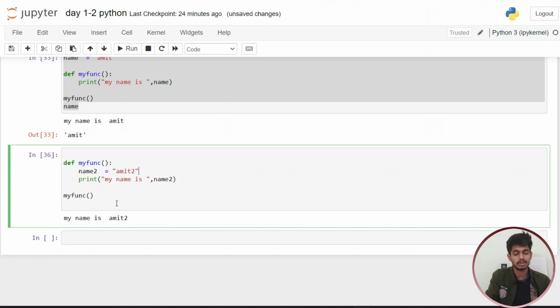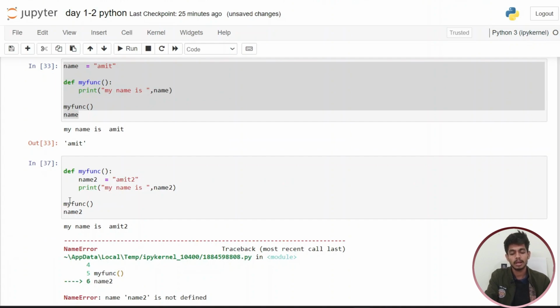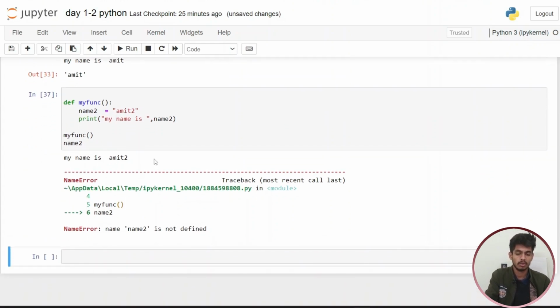But if you use this variable name2 at the bottom of the program, it will give you the error name2 is not defined, because a local variable only works in its particular block of code. Like we are declaring the name2 variable in my function, so that is only used in the range of my function. So this is the concept of local and global variable.